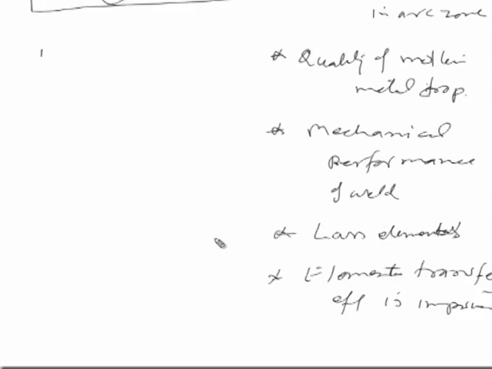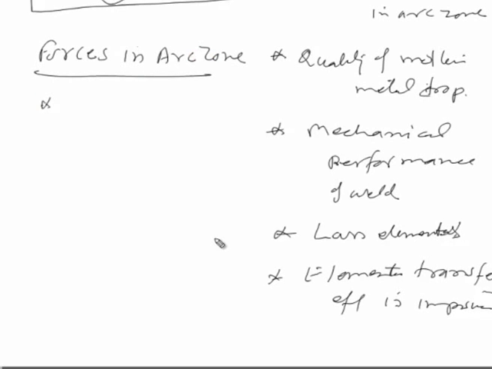So, the very common forces which are generated in the arc zone are very simple. One is the gravitational force, due to the gravity effect on the molten metal drop hanging at the tip of the electrode.